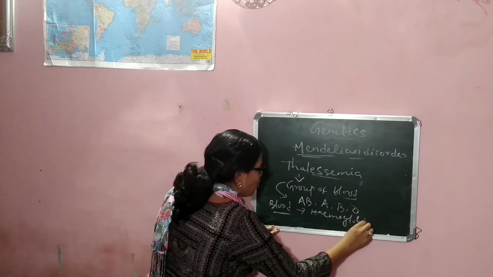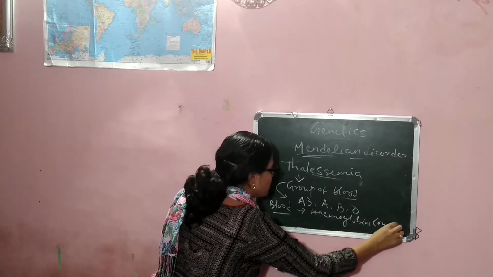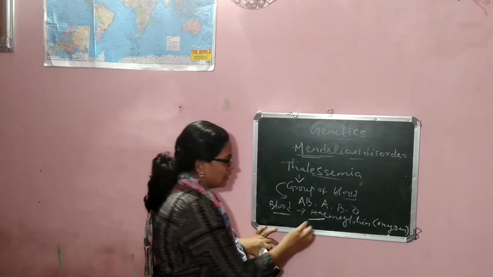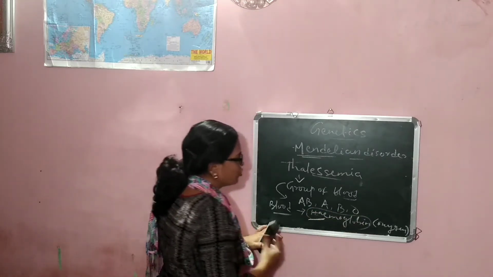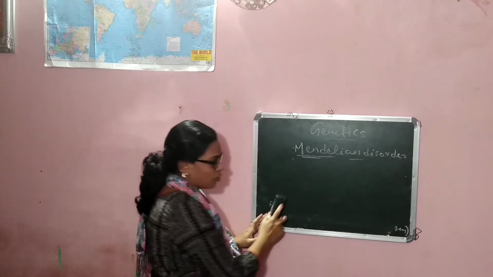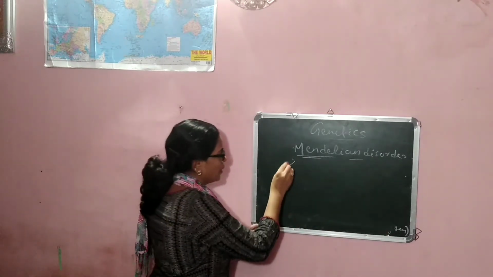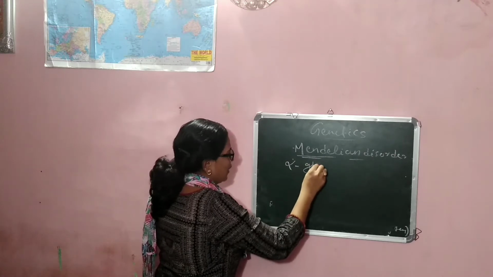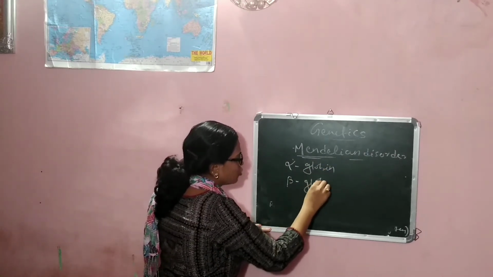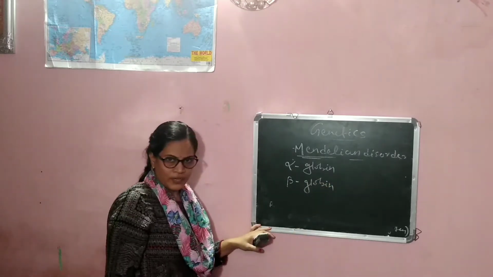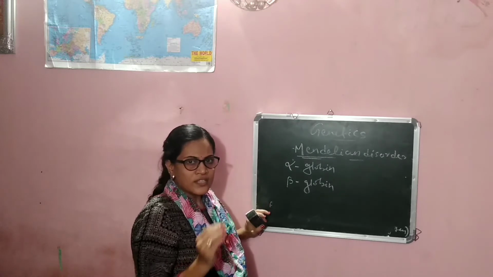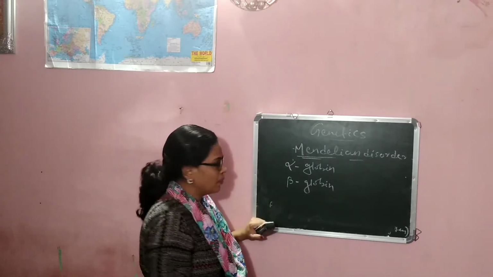Hemoglobin is the oxygen carrying pigment of blood. In hemoglobin there are two types of globin proteins: number one, alpha globin, and number two, beta globin.